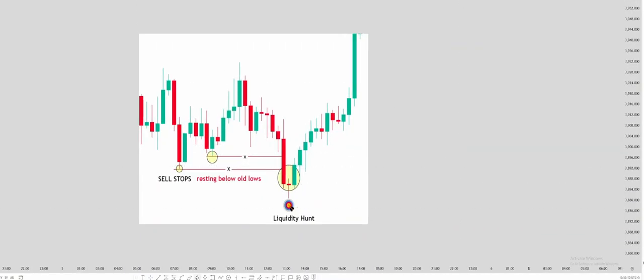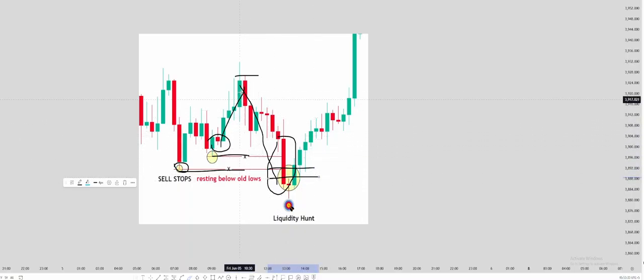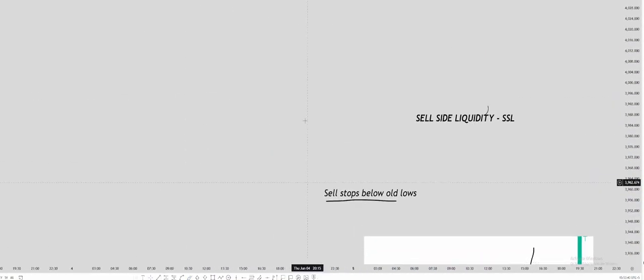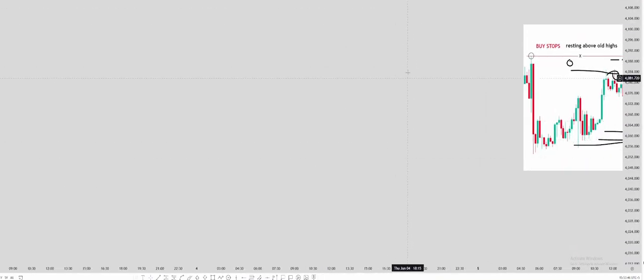How to identify the sell side liquidity? This is an old low. You can see here price has targeted these lows. People who bought here, enjoying the profit at this point, will have sell stops below this low or below this low, and people who want to sell seeing this aggressive candle at breakout will sell here. After targeting their orders, converting their stops to active orders, price then goes to the upside. This is how price takes the liquidity. So this is the concept behind the liquidity, and there are two types: buy side and sell side liquidity.